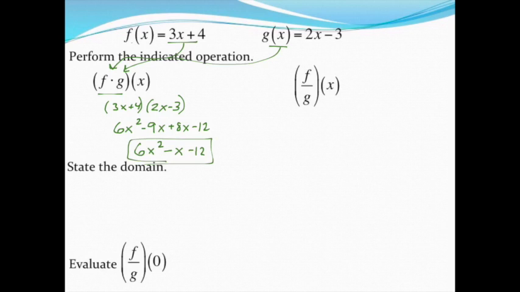Which is still going to have a domain that's all reals, so let's just do that real quick. Oops, that's a really bad bracket, but oh well. So my domain is all reals. The original had an unrestricted domain, the new one's just quadratic, it has a domain that's whatever.